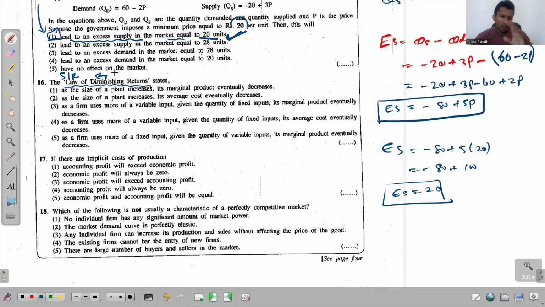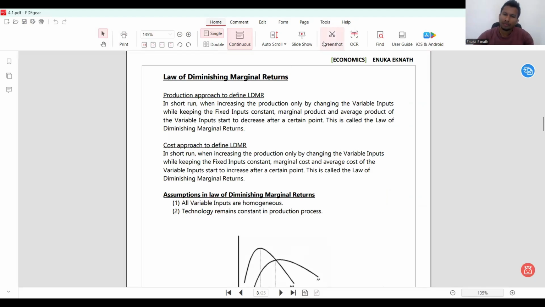එතකොට මේකේ option එක මොකක් වුණත් that option has to be related to the short run. ඔක තමයි වෙන්න ඕනේ දේ. But wait, I'll show you the theory note before we discuss the answers. I'll show you the theory note related to this. All right, look at this note now.